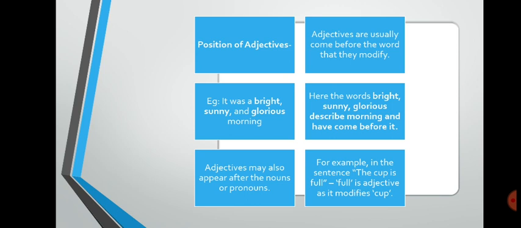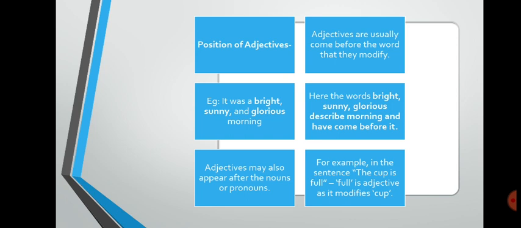So here these words have come before the noun morning. But it is not always like this. Adjectives may also appear after the nouns or pronouns. How? Like earlier, when I showed you the picture of the dog, you might have thought, wow, the dog is so cute. You're talking about the dog, which comes before the adjective cute. In such cases, adjectives also come after the noun.